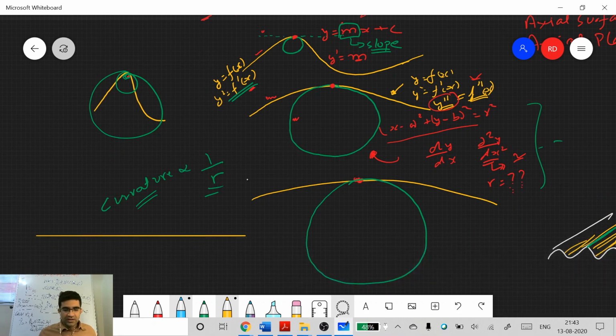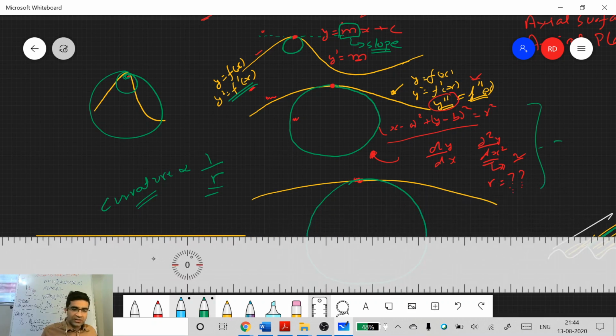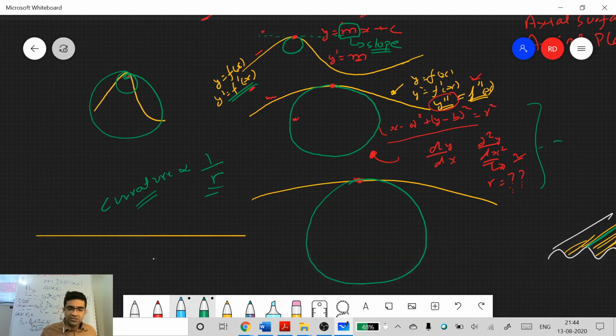Infinite. Correct? It will be infinite, because if you take the second derivative of this curve, what will be the second derivative for this line? Any line, even if it is a straight line like this, at any other angle, the second derivative for a straight line is always 0. Correct? Because y dash will be equal to m, a constant, and if you take the second derivative, it will become 0.